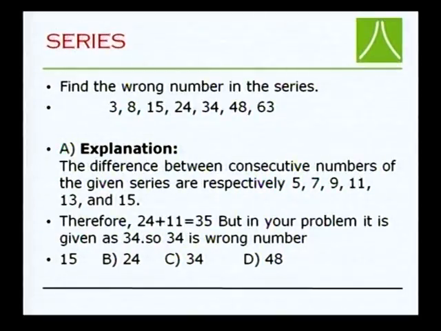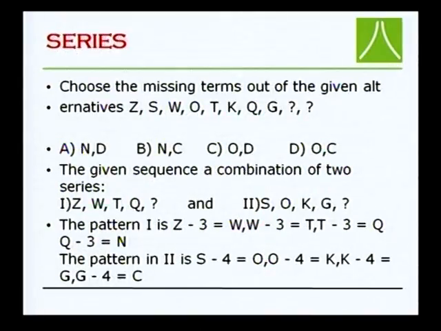Okay, find the wrong number in this series. 3, 8, already I said this. Clearly it is given, and now coming to choose the missing terms out of the given alternatives. Missing terms. Okay, alternate: Z, S, W, O, T, K, Q, G, what is the next?